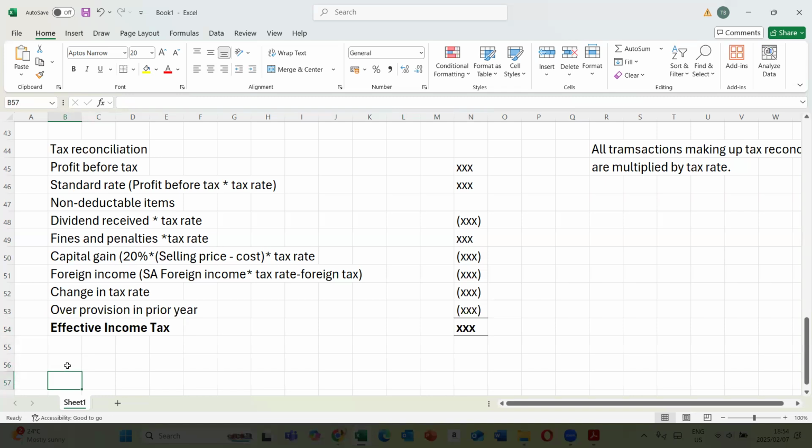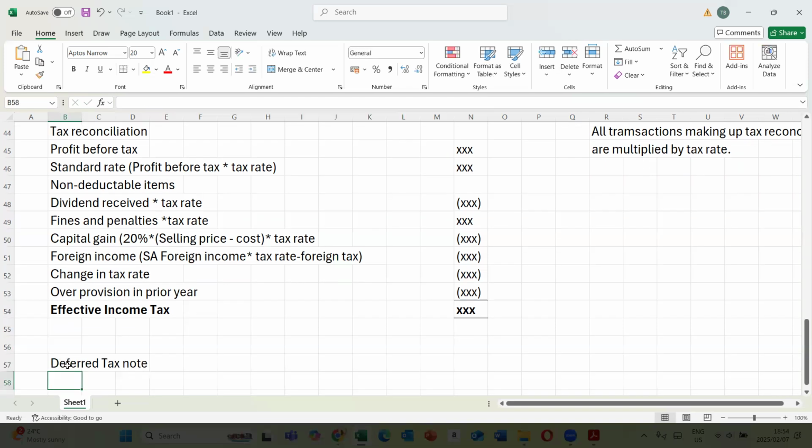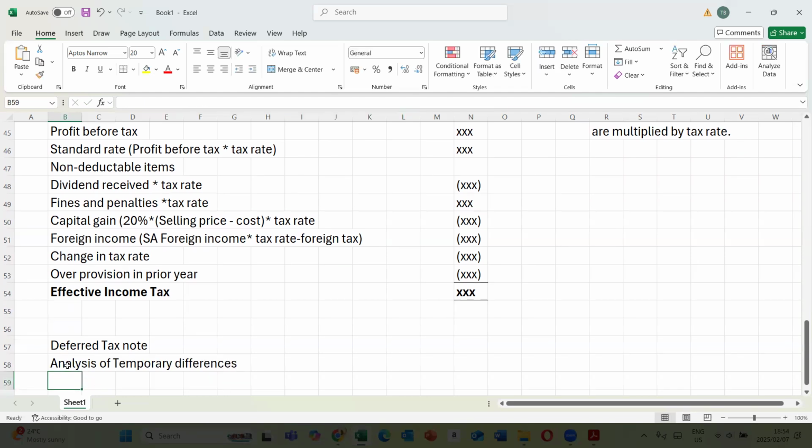Then we do the deferred tax note, which is just an analysis of temporary differences. In regards to this, you look at if there are any items making up property, plant, and equipment.